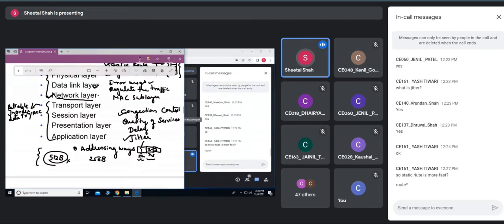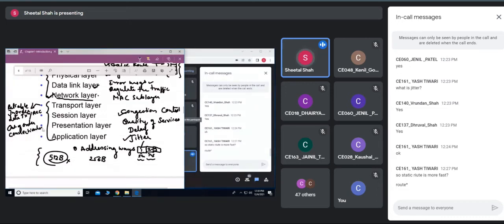So if we want in-order transmission, the data should not be manipulated. For example, in this example we have seen that first data 1 is received, then data 3 is received, then data 2 is received. That means the data is out of order. Whereas here it provides two types of service: either data is transmitted as well as received in order, or it can be out of order.